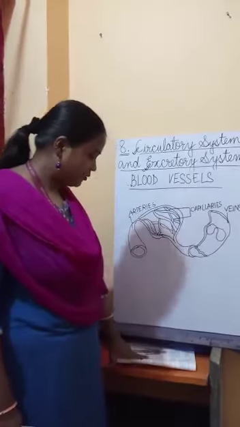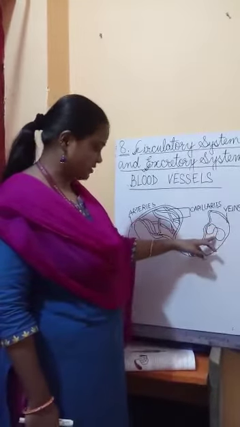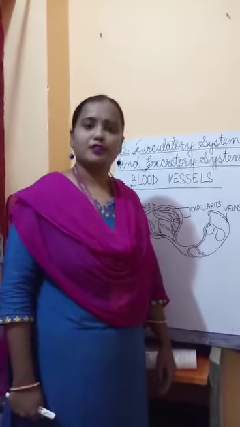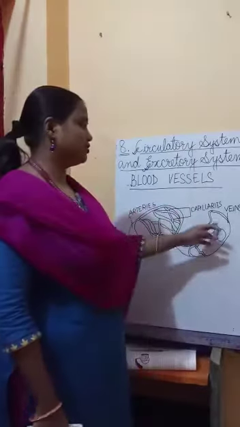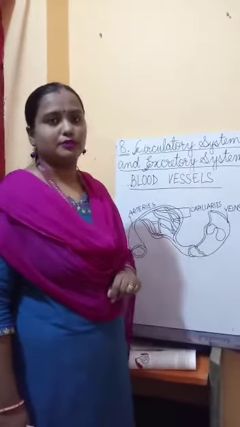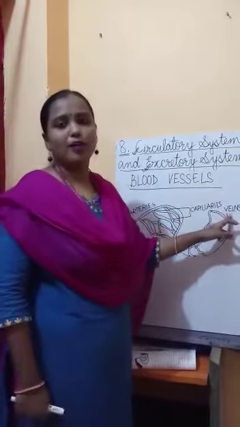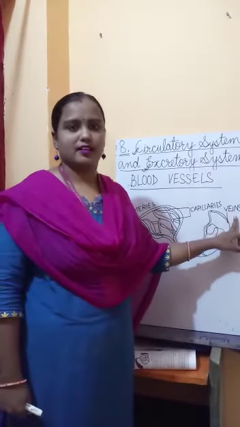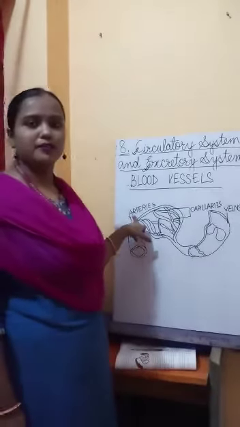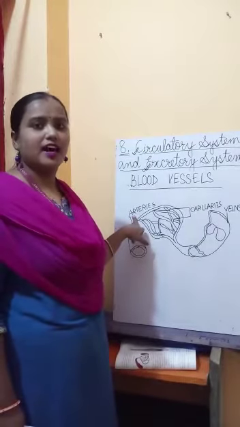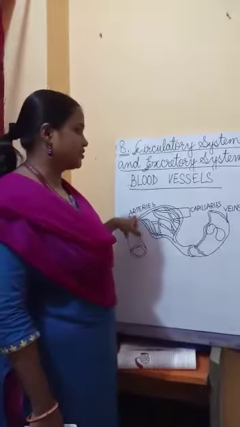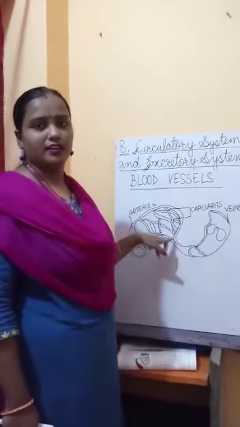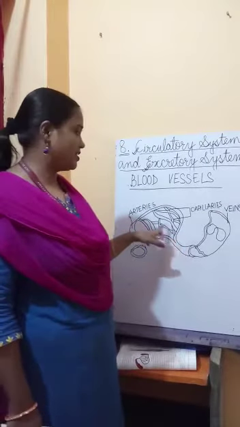Then we have the veins. What is the work of the veins? The work of the veins is to carry blood from all parts of our body to the heart. So, the impure blood is carried by the veins and the pure blood from the heart is carried by the arteries.